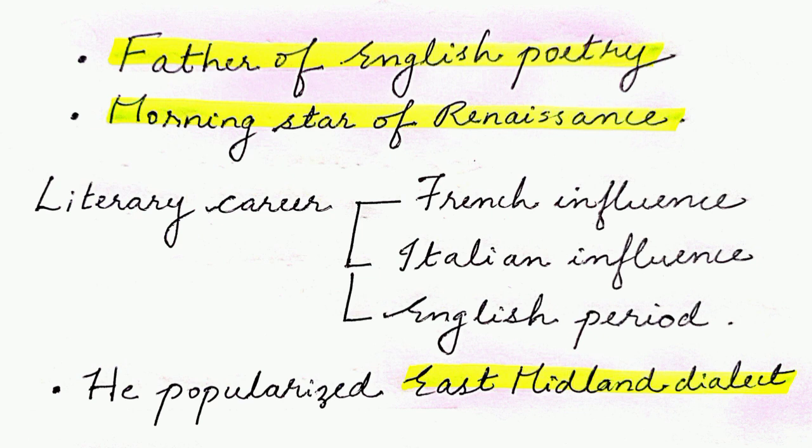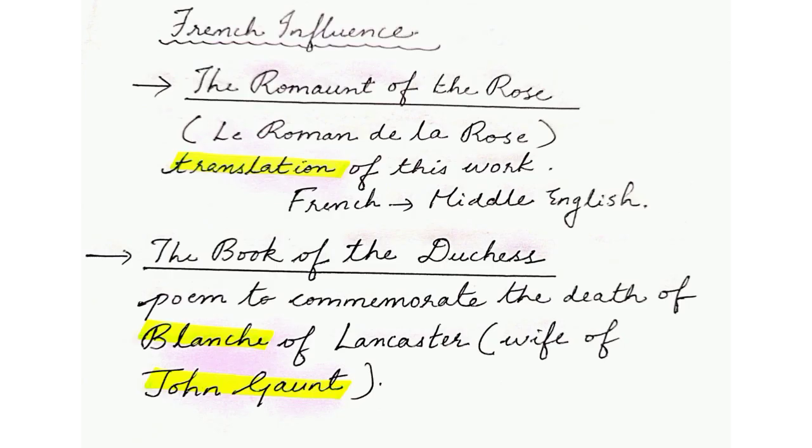But again, whether he has discussed these issues or not, he is a very important figure in the history of English literature because he used English language in his works and he had a variety of writing styles. We will first discuss the works which Chaucer wrote when he had an influence from France.